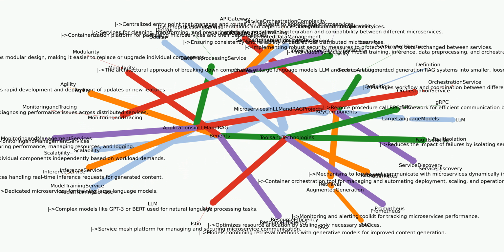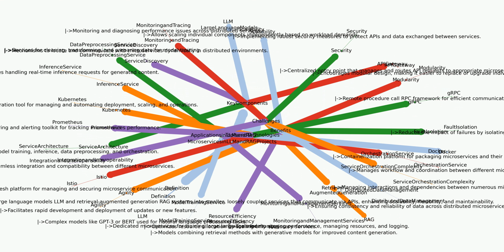Benefits. Scalability. Allows scaling individual components independently based on workload demands. Agility. Facilitates rapid development and deployment of updates or new features. Fault isolation. Reduces the impact of failures by isolating services.